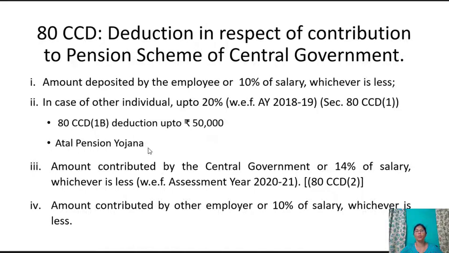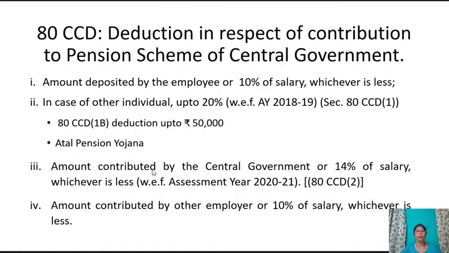Also Atal Pension Yojana, whether or not any deduction is allowed under the first point or the second point, the amount up to 50,000 can be deposited in pension scheme and it will be eligible for deduction under section 80CCD subsection 1B. Atal Pension Yojana gets deduction under section 80CCD subsection 1 or under section 80CCD subsection 1B.